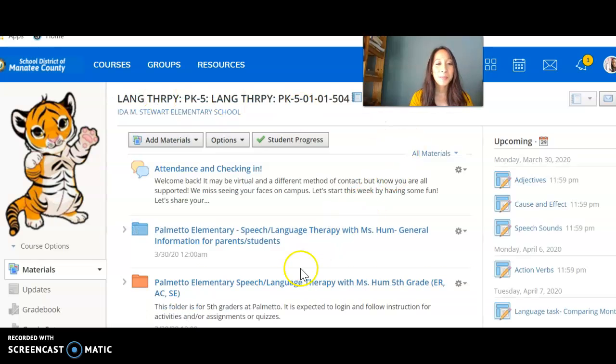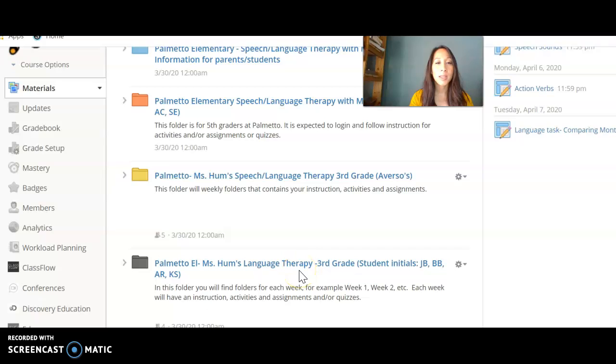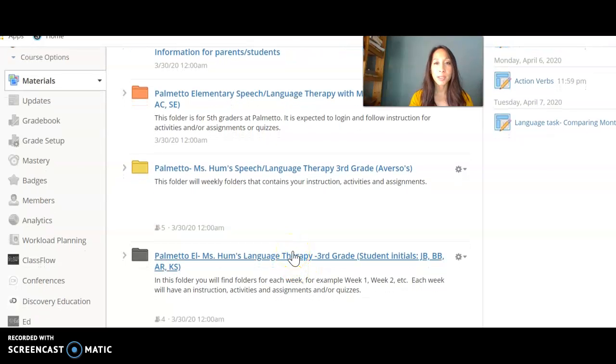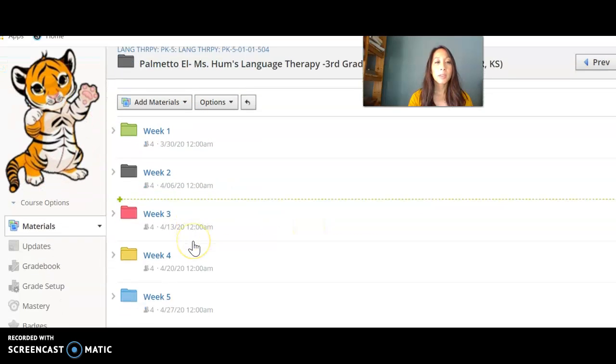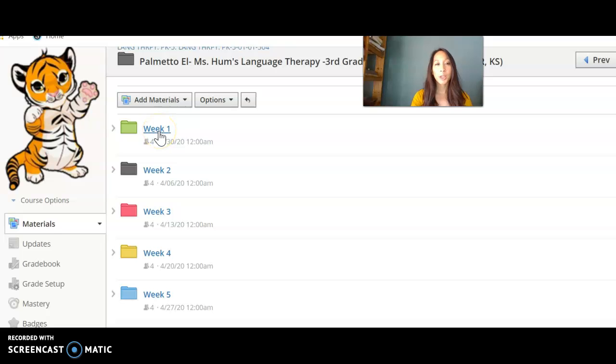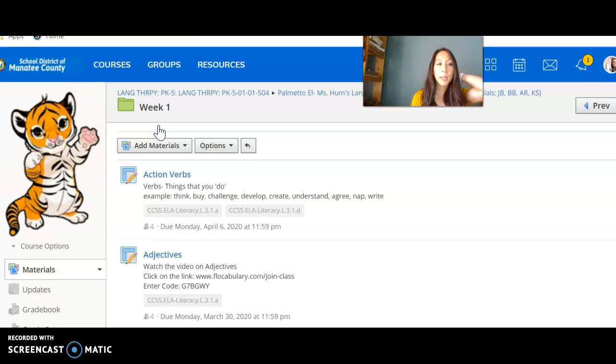And then I'm going to scroll down here, and this is for my third grade students. Your initials for each student will be next to the folder name, which are JB, BB, AR, and KS. You're going to have materials in each week. So starting Monday, you will do week 1, and then the following Monday will be week 2. So you're going to go into here, and here is the first lesson. It's action verbs. And I'm going to show you how to get in here.